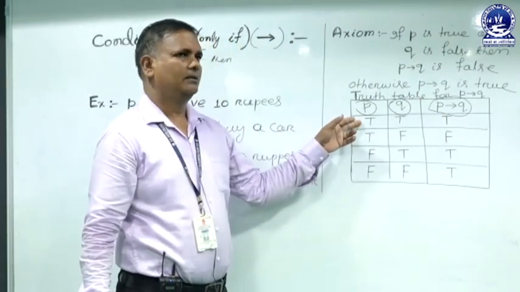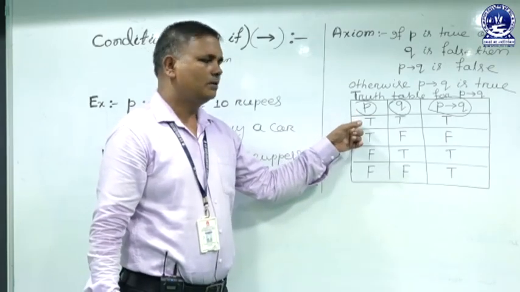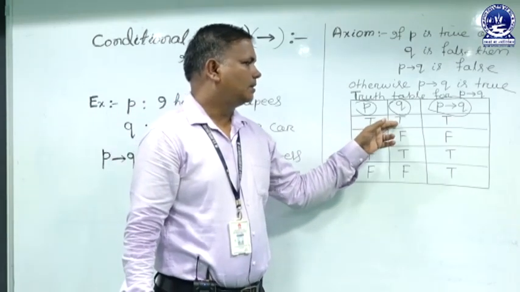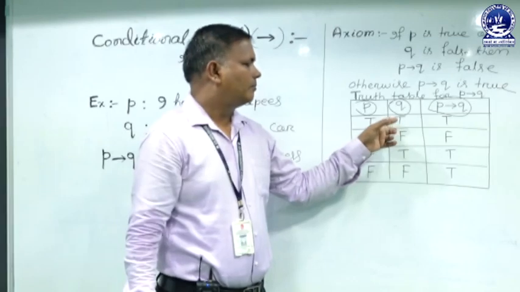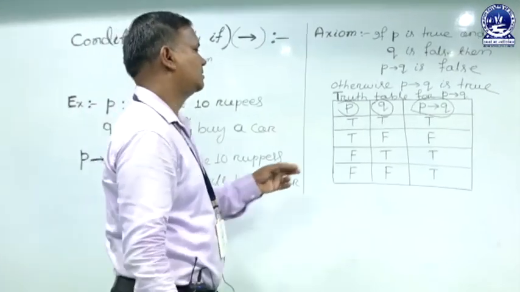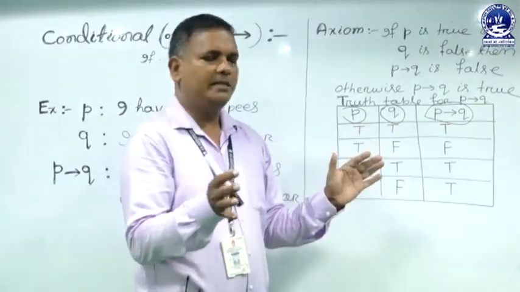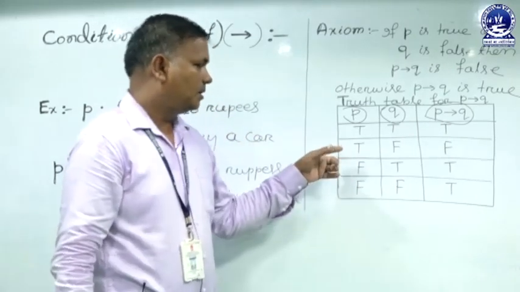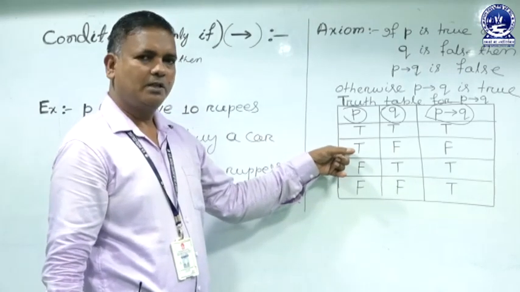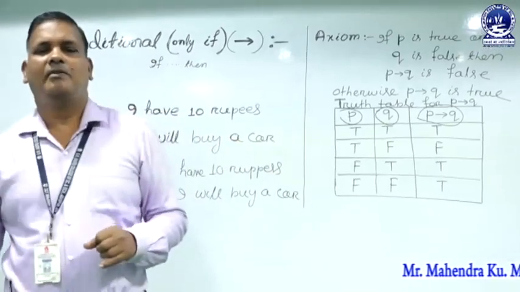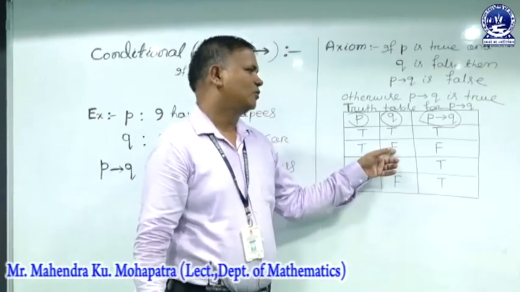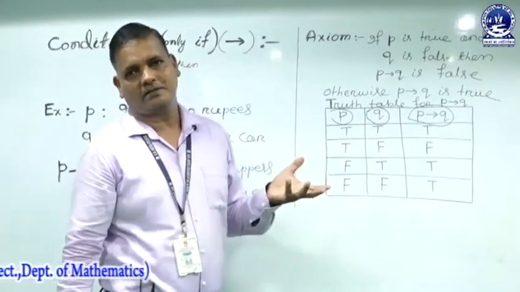The first statement, the student scored more than 90%, so it is a good result, so it is true, and their father gives him a scooty or a bike. So the combined statement is true. If the student gets more than 90%, but the father says, I have some problem, I cannot buy the car or bike, so the conditional statement is false.